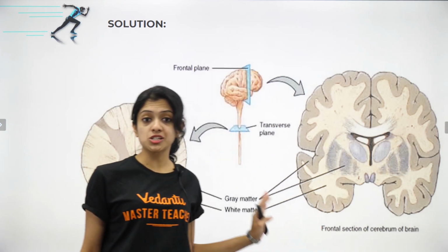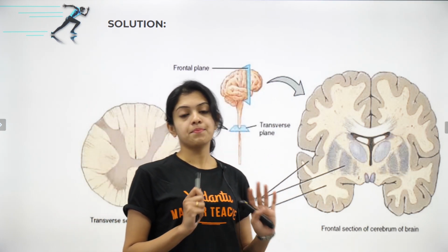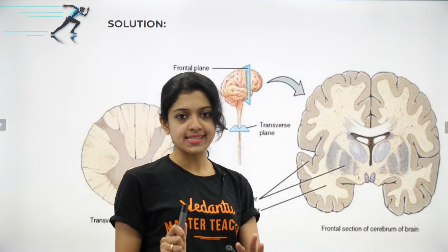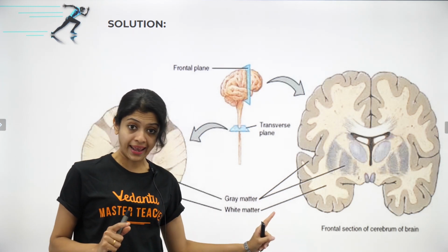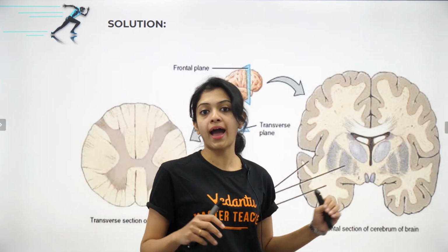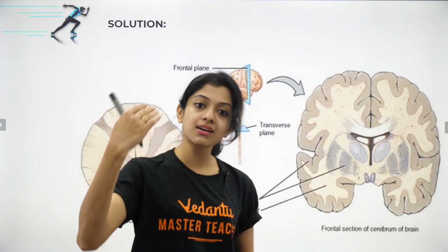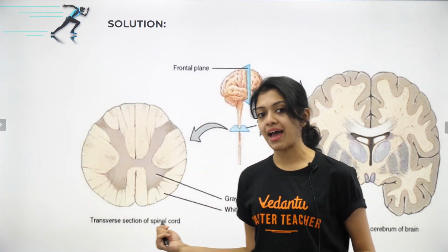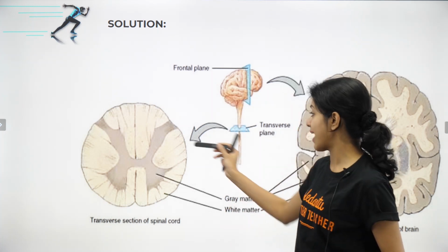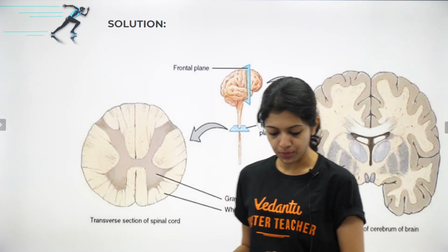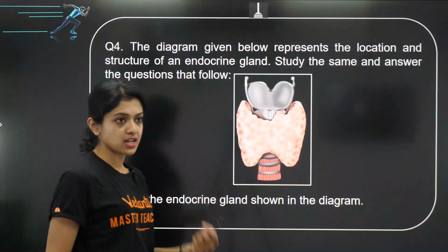Children, this concept has been asked in many ICSE papers, so make sure you have this clear in your mind. In the brain's cross section, you have the outer gray matter and inner white matter, whereas in the spinal cord's cross section, you have the outer white matter and the inner gray matter. Okay, and with that we've come to the end of that question.